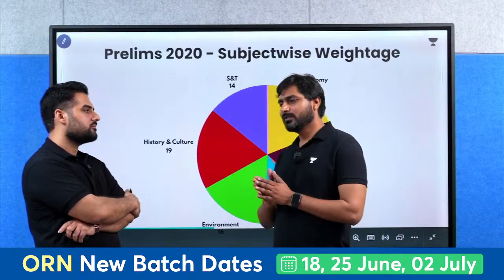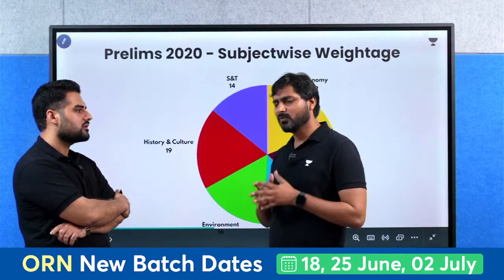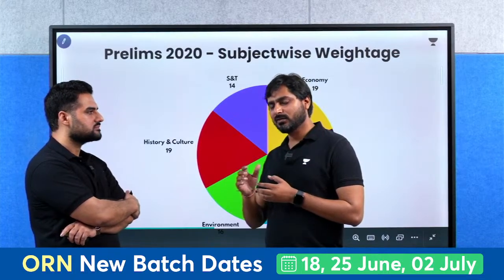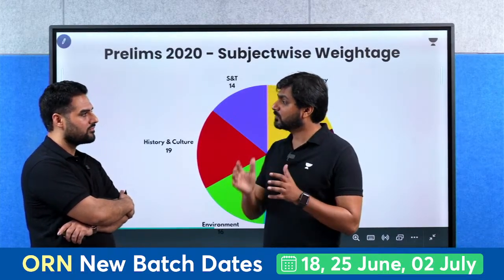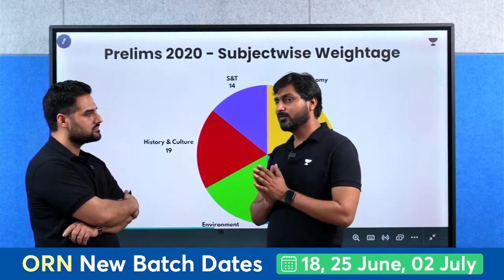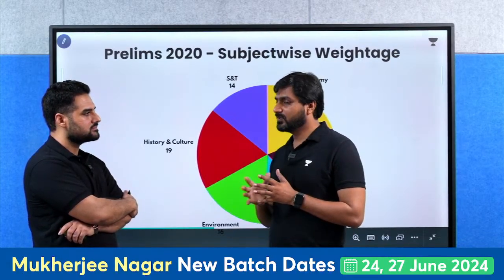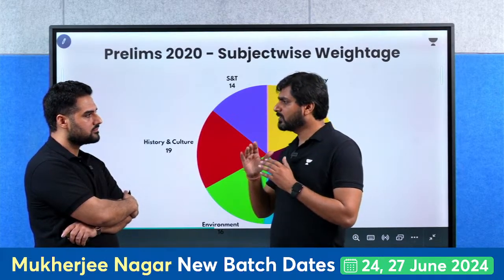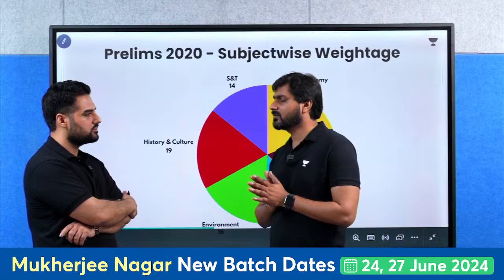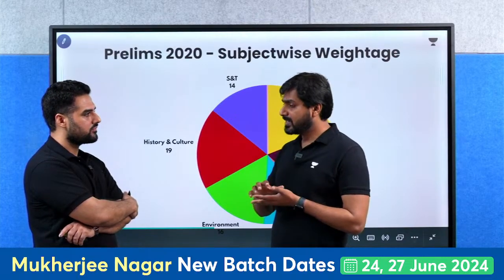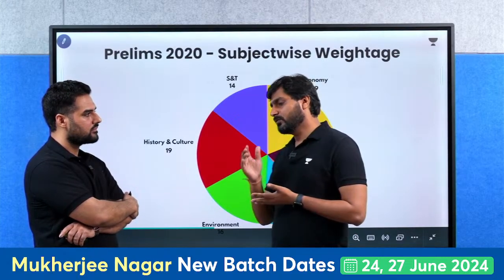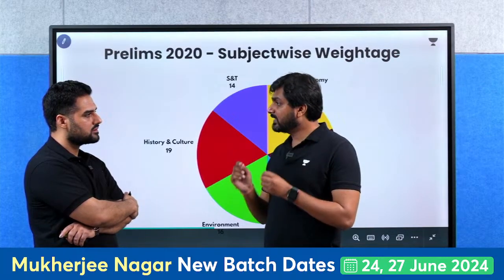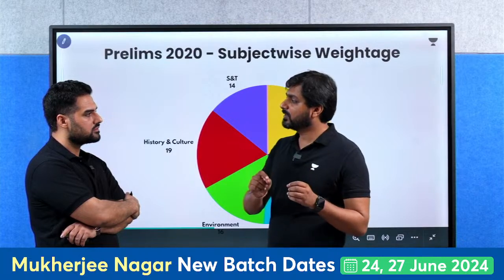Sir, I would always mention this, that science and technology, most of the aspirants tend to ignore this subject. So even engineers or students coming from a science background also do not focus on science and technology. But if you look at the number of questions that UPSC is asking, you will see that it is not dipping; more than 12, 13 questions are coming from science and technology. If we analyze the questions, we'll see that you cannot answer even technology questions if you do not have a good grip on your basics.